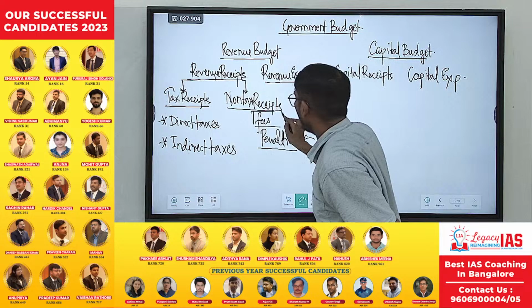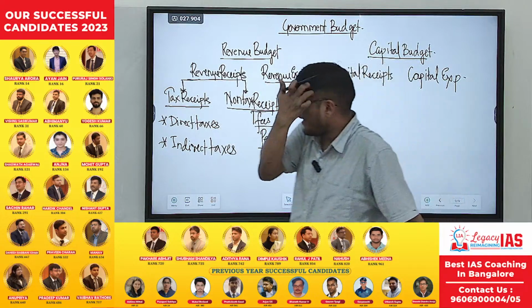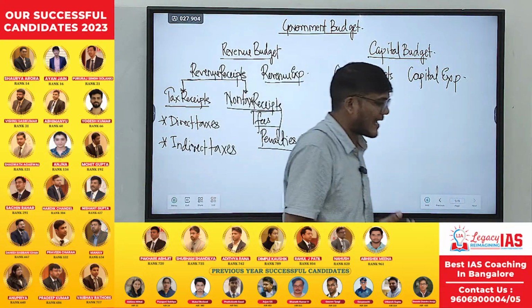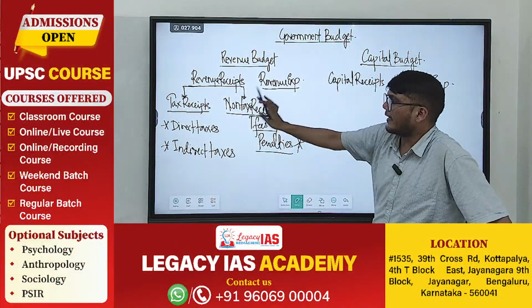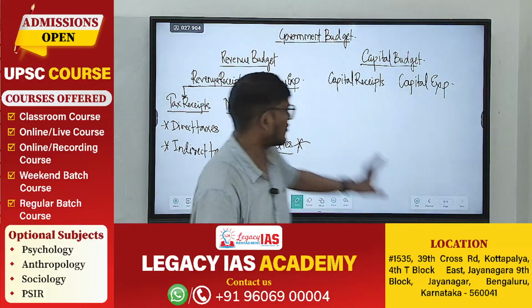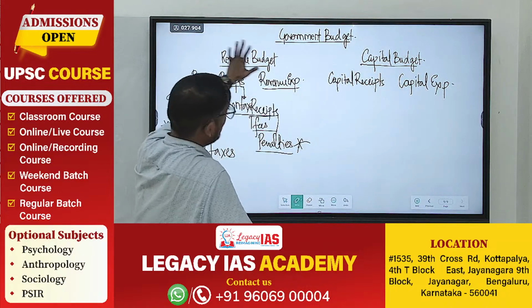You pay certain fees. What fees do you pay? You pay registration fees, for example. You are buying a land, you are buying a house, you get your house registered. So all this would again be under the non-tax receipts. So this is how the breakdown of your budget is.